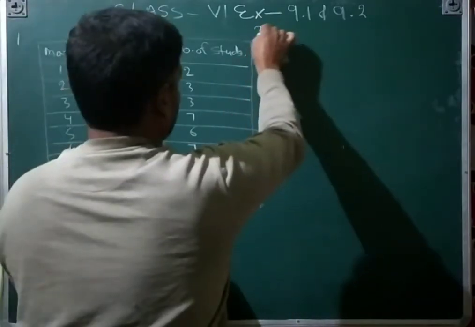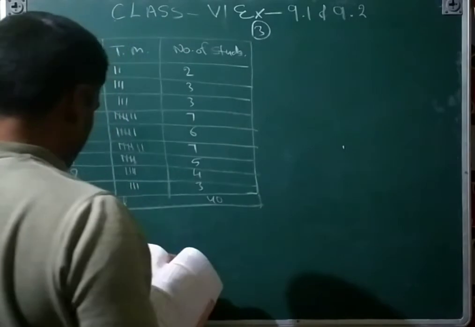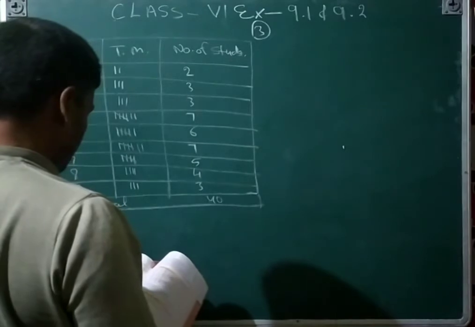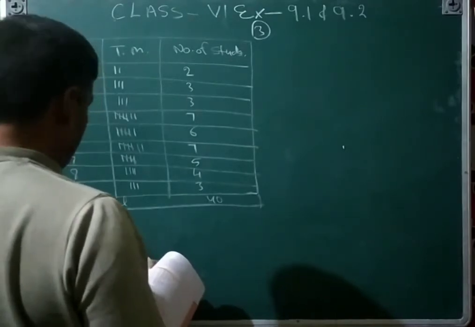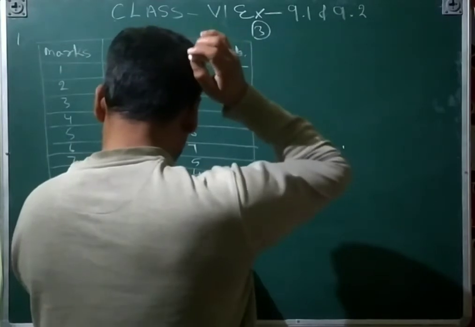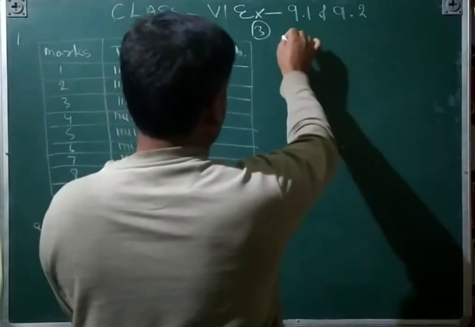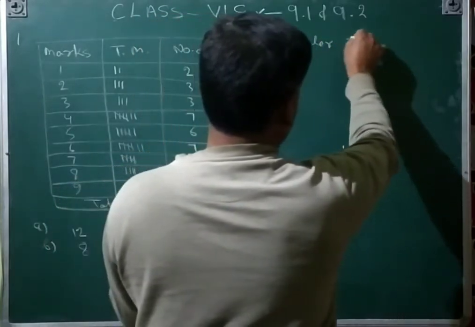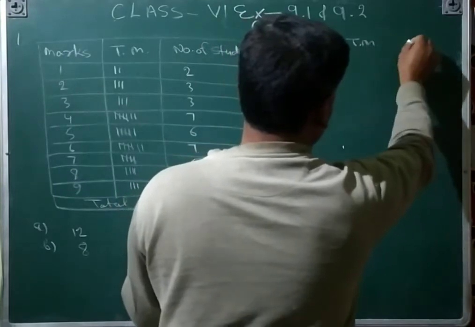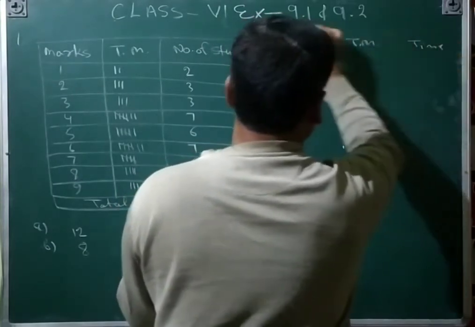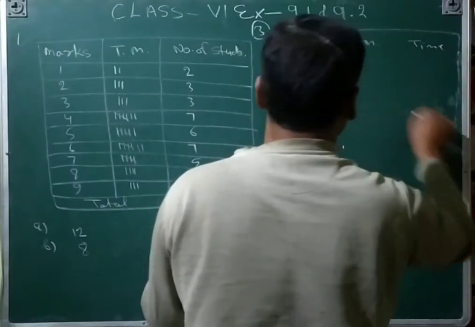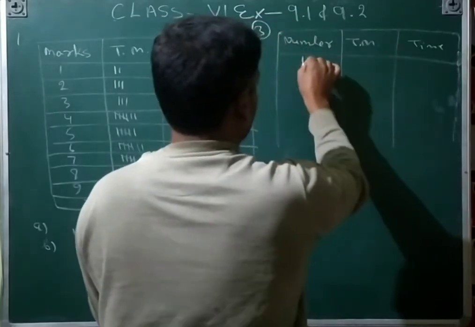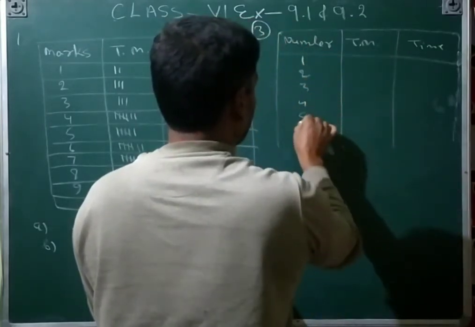Third question, you will draw like this. Catherine throws a dice 40 times and notes the number that appears each time. So here you will write number, and then tally marks, and then how many times. Catherine throws 1, 2, 3, 4, 5, 6.